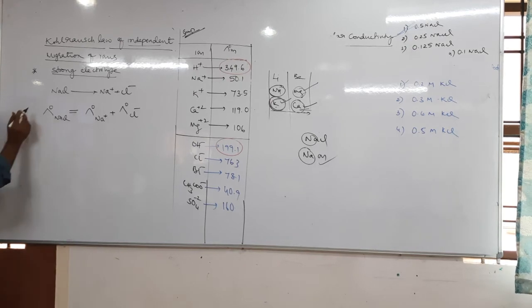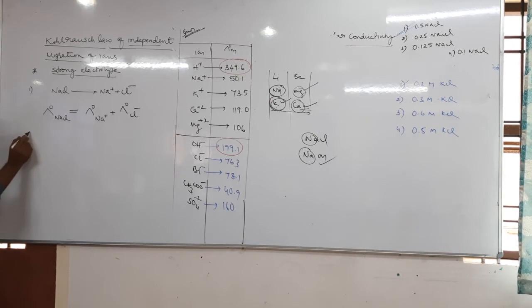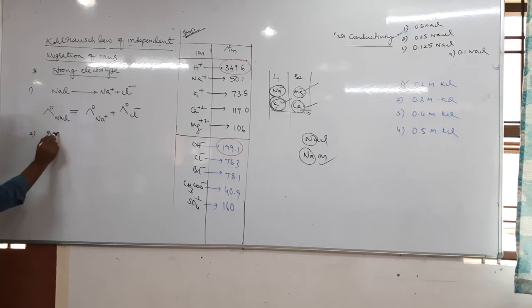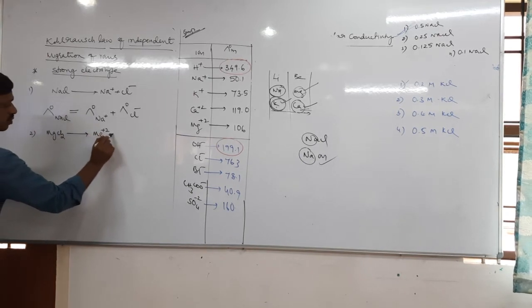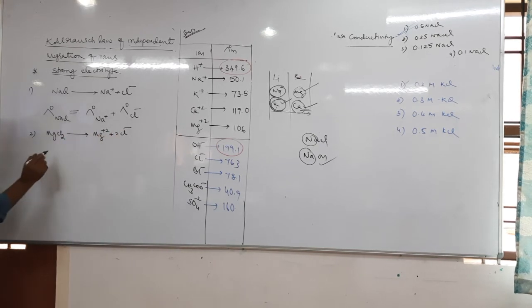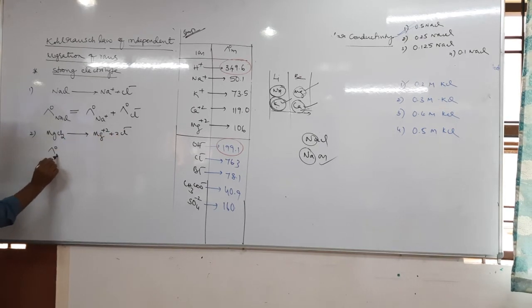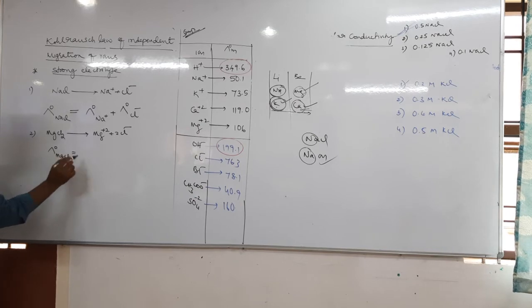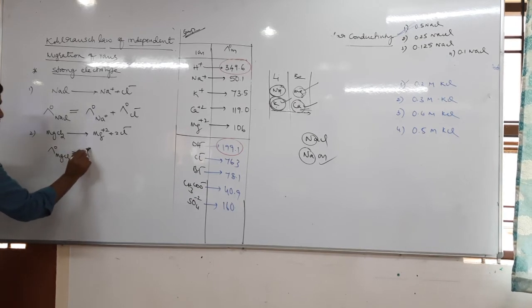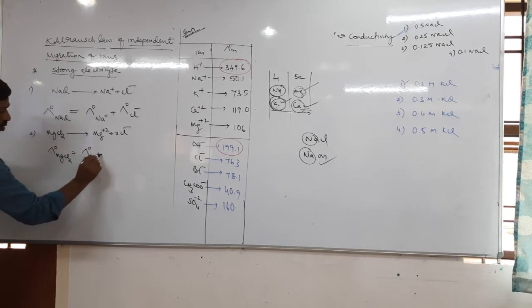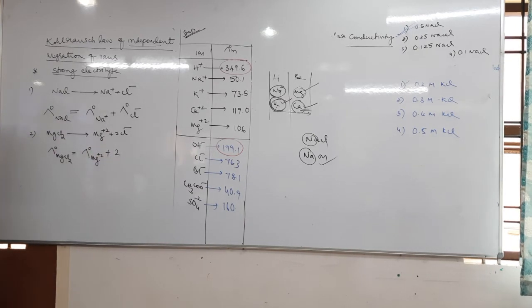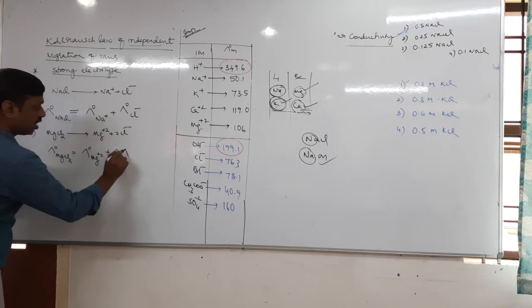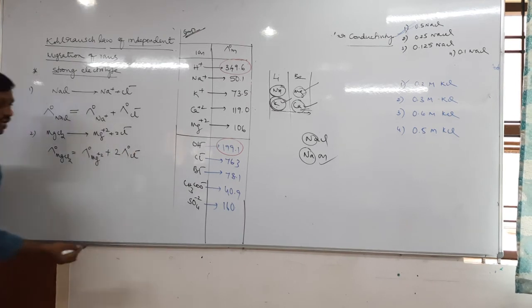That is for NaCl. Next, for MgCl2, which gives rise to Mg plus 2 plus 2Cl minus, what is the limiting molar conductivity of MgCl2? Limiting molar conductivity of Mg plus 2 plus 2 into limiting molar conductivity of Cl minus.